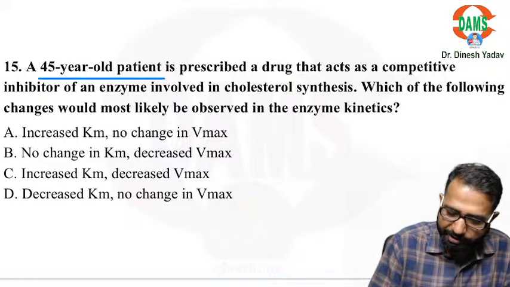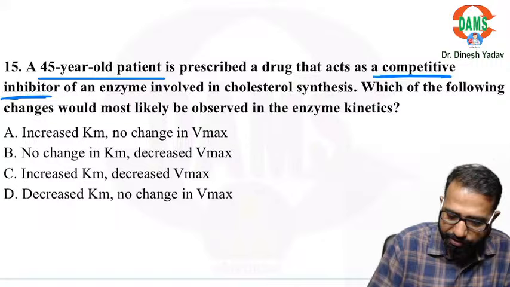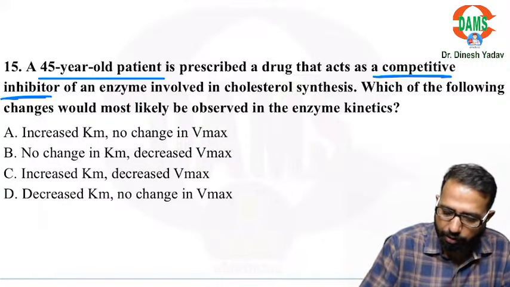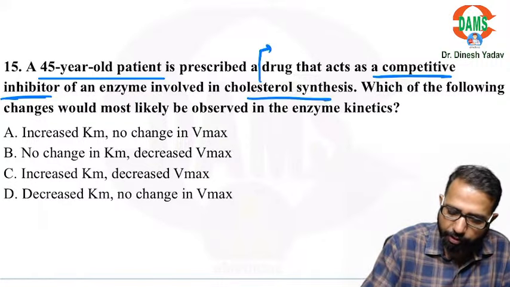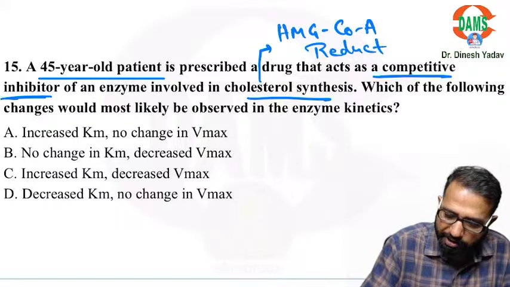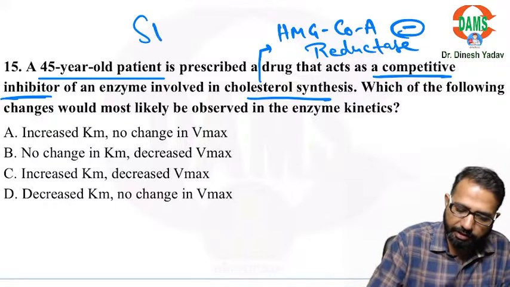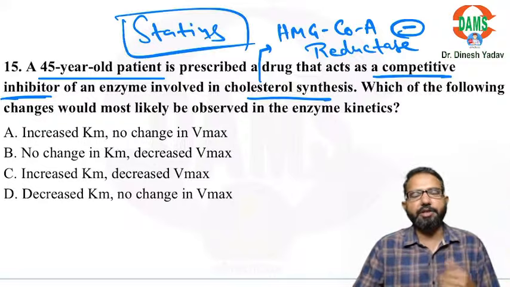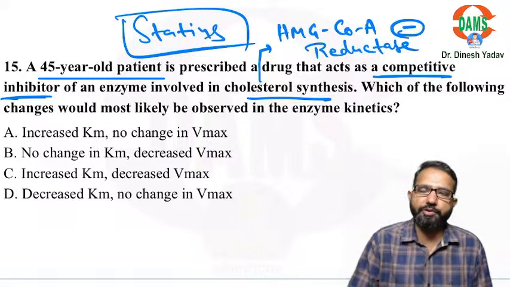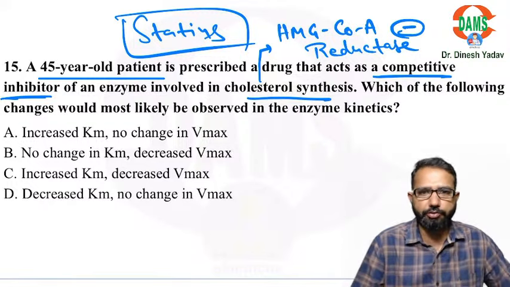A 45-year-old patient is prescribed a drug that acts as a competitive inhibitor of the enzyme involved in cholesterol synthesis. So basically we are talking about the HMG-CoA reductase enzyme. This enzyme activity is maximum at night. That's why these drugs are given at night. Statins. Rosuvastatin can be given any time of the day because rosuvastatin is a longer acting drug. That's why rosuvastatin is commonly used.